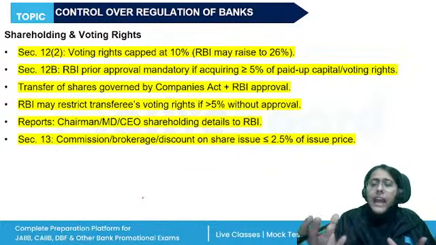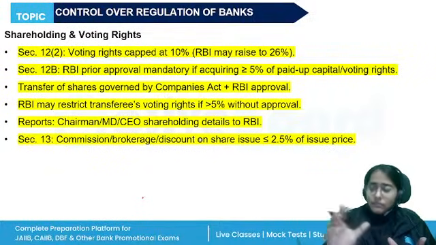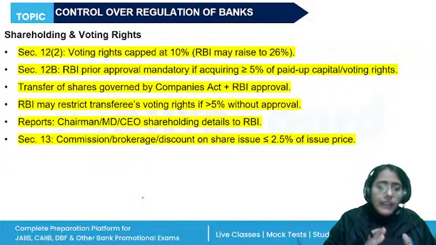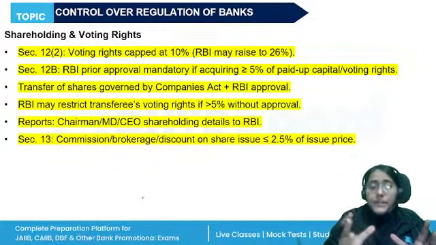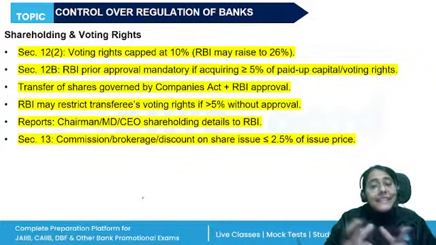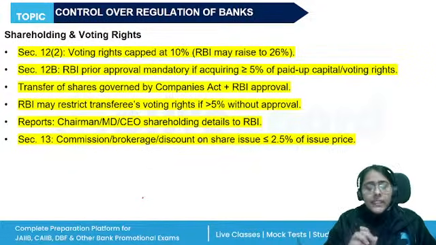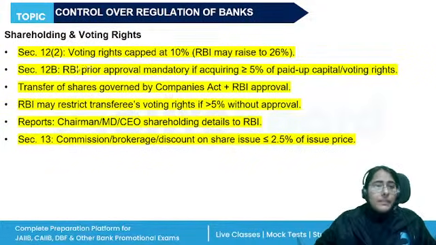And let's say it has all its places of business in one state only, and that is not Bombay or Calcutta, then 1 lakh rupees for the principal place of business and 10,000 rupees for other places. Like this, the paid up capital requirements are there. We will cover it in our Unit 5.